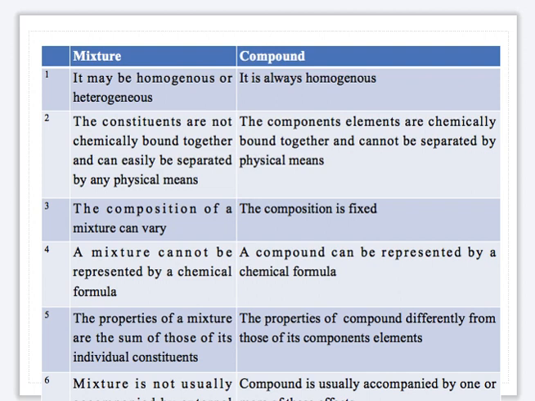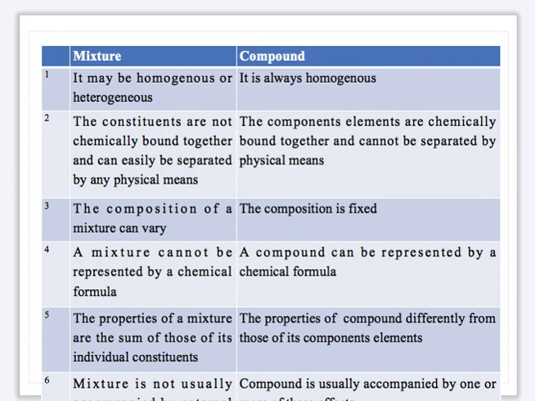Number 5, the properties of a mixture are the sum of those of its individual constituents. While in the case of a compound, the properties of a compound differ from those of its component elements.